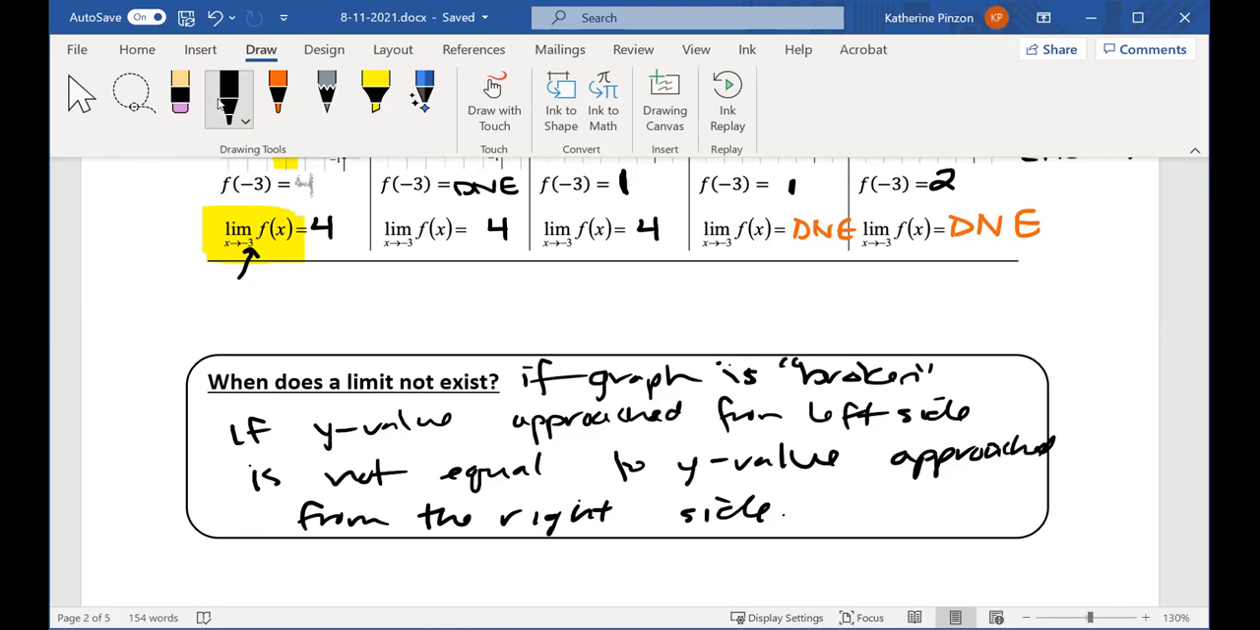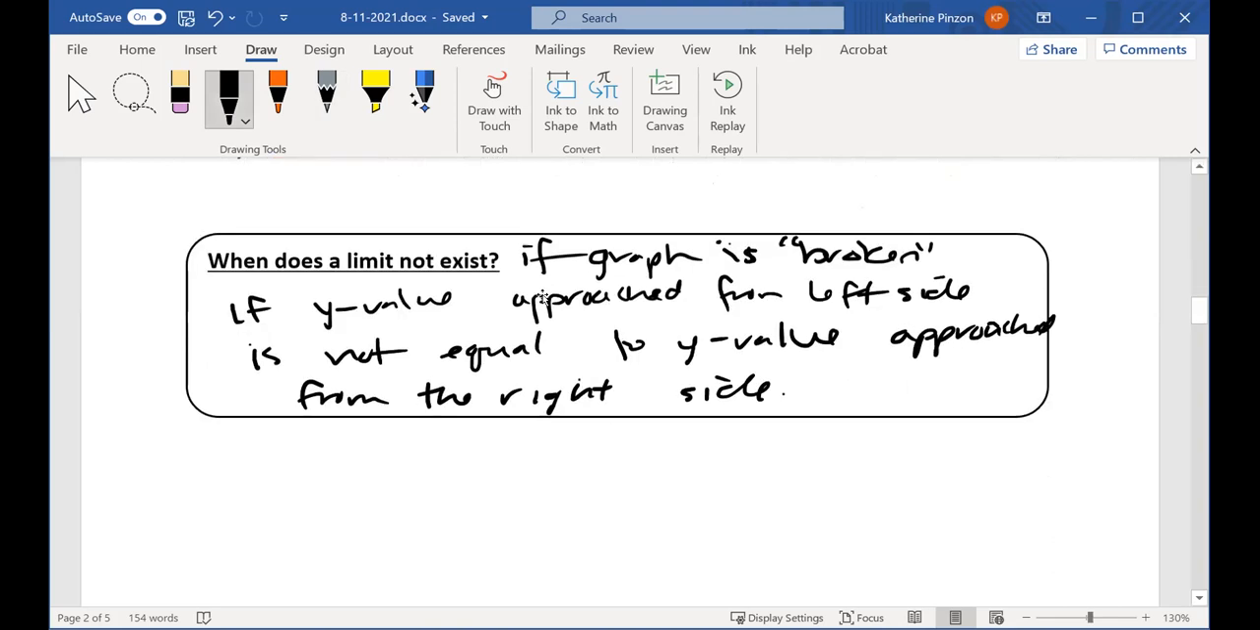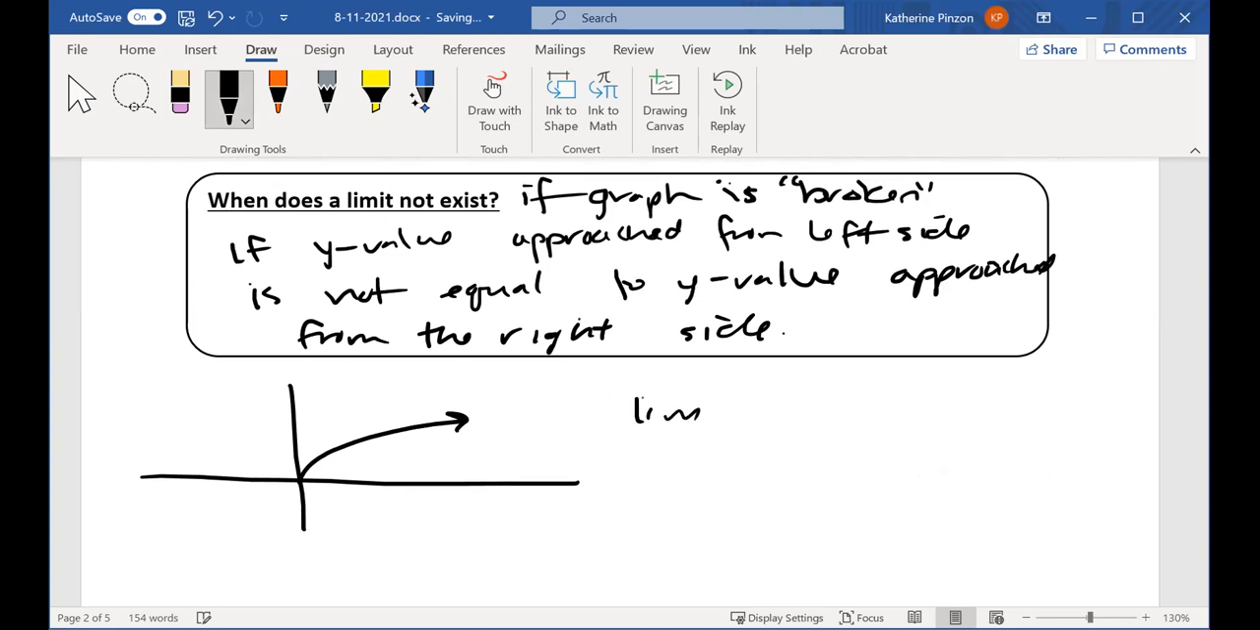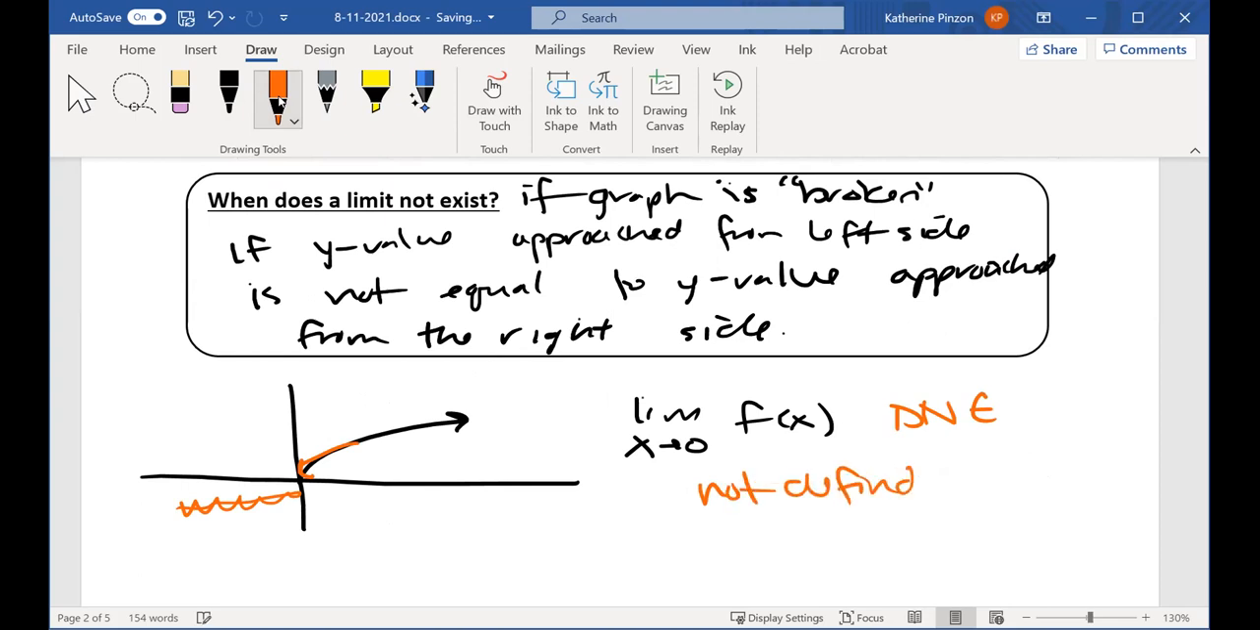Another thing that could happen is maybe the function doesn't even exist on the left side, right? Like if we're looking at a square root function. If I look at the square root function like this, and I asked you what's the limit as x goes to 0 of this function, you would have to say from the right side, it's approaching 0, but from the left side, there's nothing there, right? So you would have to say does not exist because it's not defined on the left side. For the numbers smaller than 0, this function is not defined.